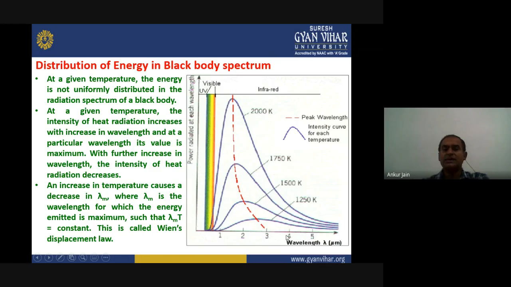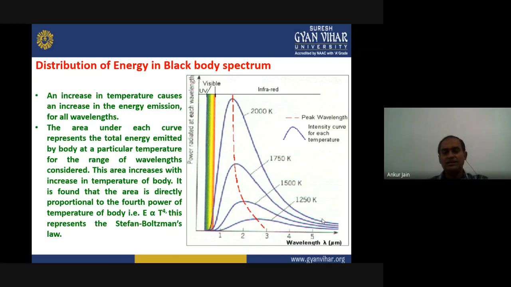Now the third one is an increase in temperature from here to here. You can see 1250 to 2000 Kelvin. What happened? The peak wavelength that was represented by lambda m is shifted to the lower wavelength side. And that gives a relationship that lambda m into T equals a constant. That means the temperature is increasing and lambda m is decreasing to keep lambda m into T equal to a constant. This is known as Wien's displacement law. We will see this law in detail afterwards.